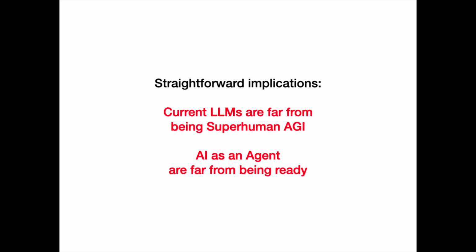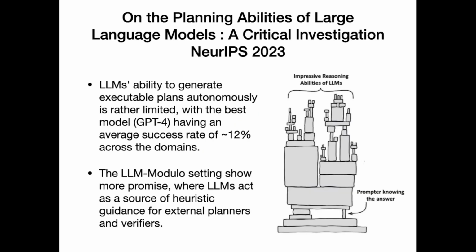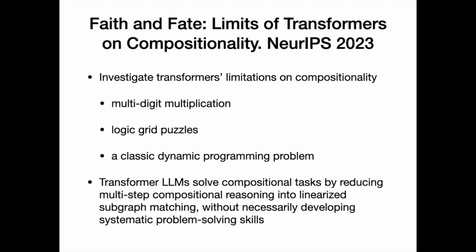Straightforward implications. Current LLMs are far from being superhuman AGI. AI as an agent is far from being ready. LLMs' ability to generate executable plans autonomously is rather limited. However, LLMs show promise for heuristic guidance. Transformers have limitations on compositionality, like solving multi-digit multiplication problems.